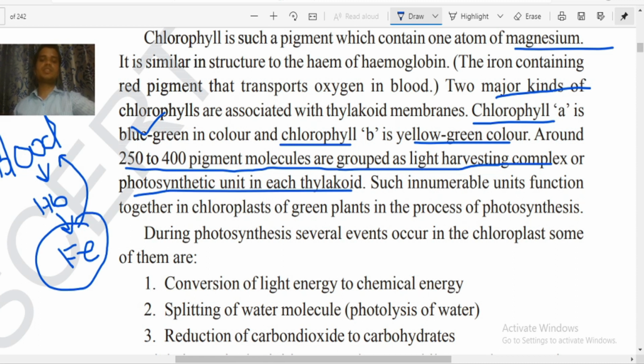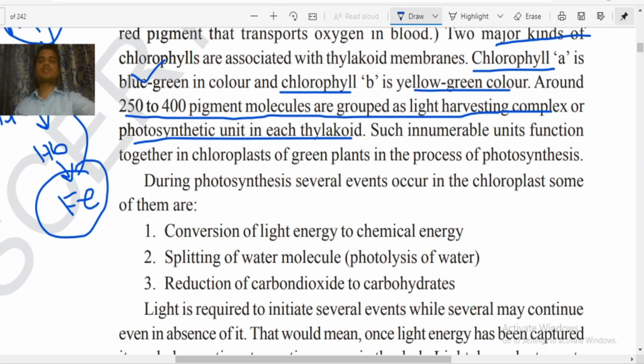What is the meaning of light harvesting? Harvesting the light and producing the starch. Some chemicals are harvesting the light and producing the food material. That's why they are called light harvesting complexes.